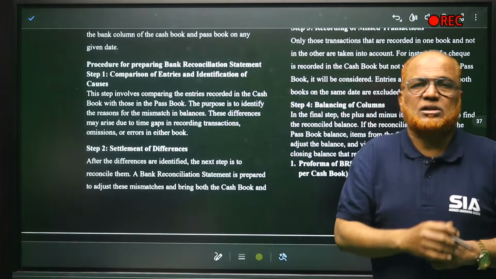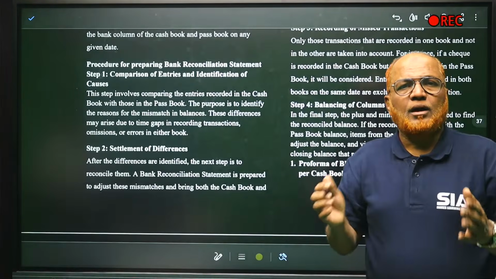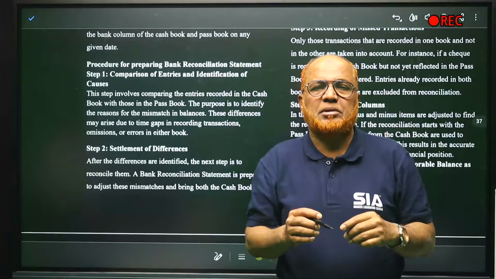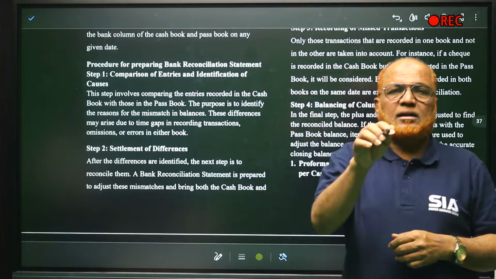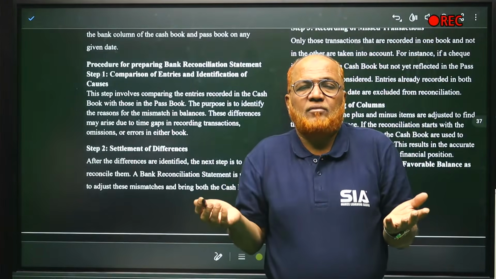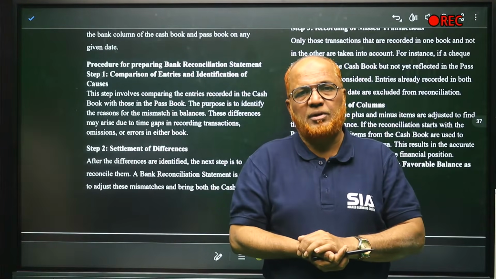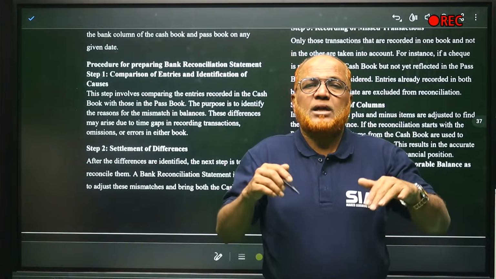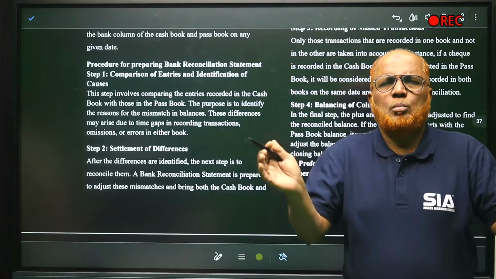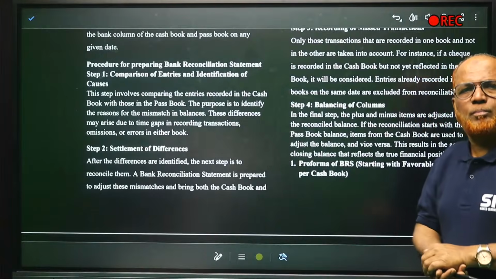Similarly, checks are deposited but not credited by the bank. When we record the check in the cash book, but the check is not recorded in the bank statement, again there is a difference. Similarly, bank interest or bank charges, the banker has recorded in the passbook, but we have not yet recorded in the cash book. So again, there may be a difference. And errors: sometimes errors may creep in the cash book or in the passbook. So many reasons are there why a difference in cash book and passbook may occur.